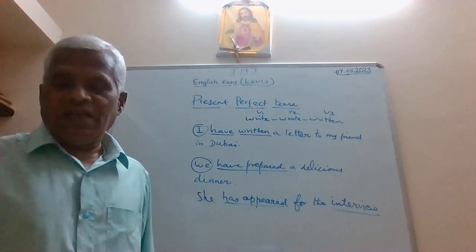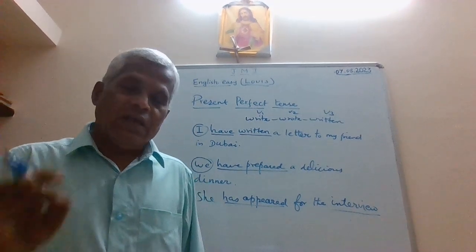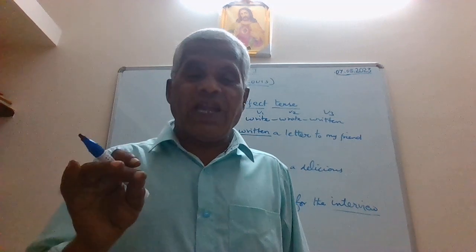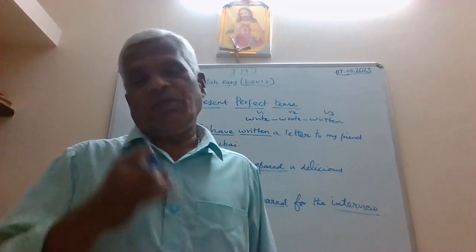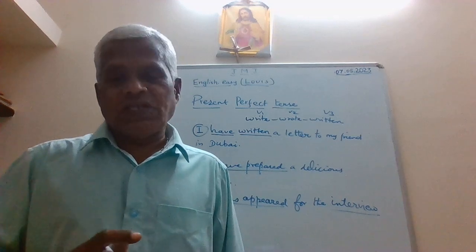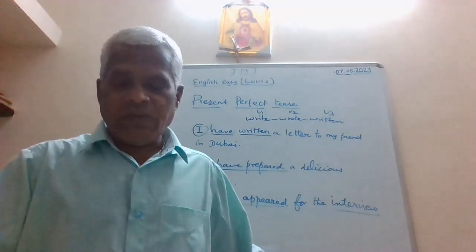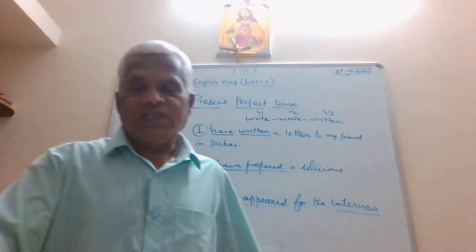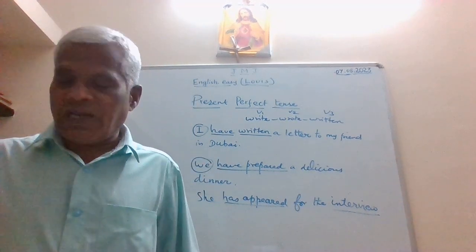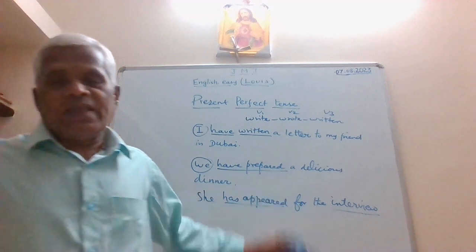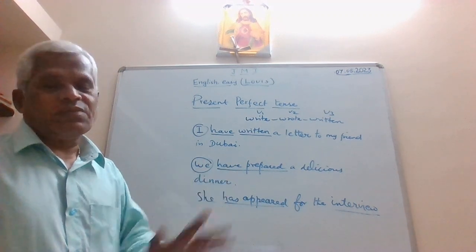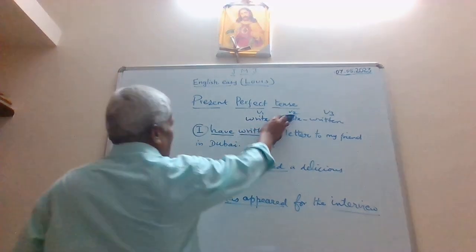So what is the conclusion that we can make? Present perfect tense is used to describe an action that began in the past but is waiting for a reply. Okay, that's what it's all about. So let me rub it out and we'll arrive at a first rule by which we can understand the situation for us to use the present perfect tense. Okay guys, good.